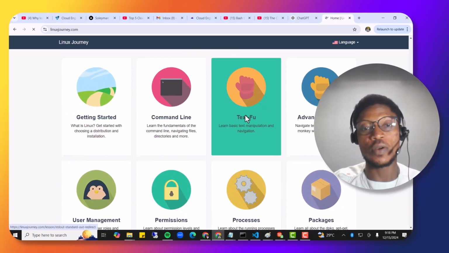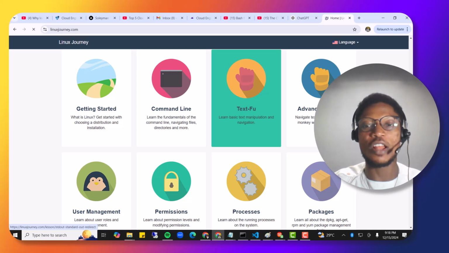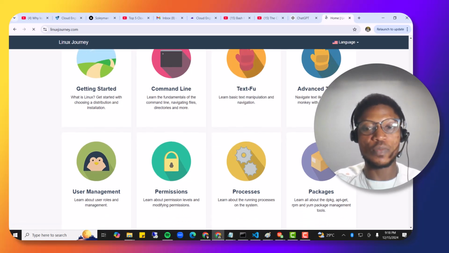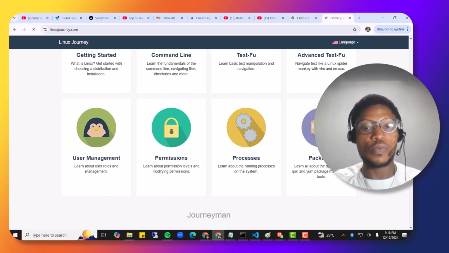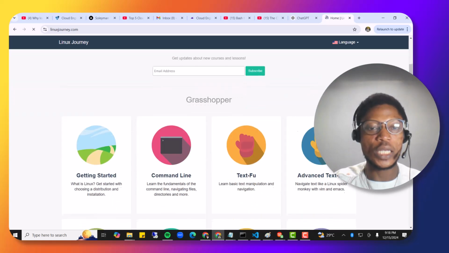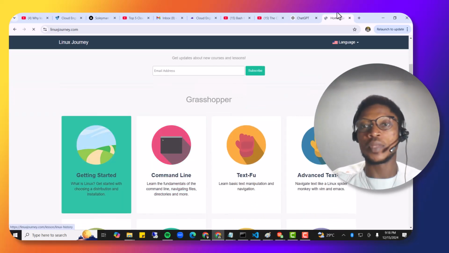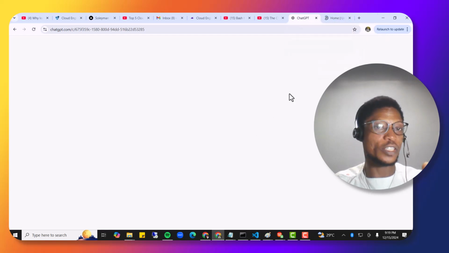So this is more like a getting started guide on how to use the command line, how to carry out your basic Linux tasks, install Linux packages, and also permissions and all that. So linuxjourney.com can help you with that. And yeah, I think that's all about that for our ChatGPT walkthrough.